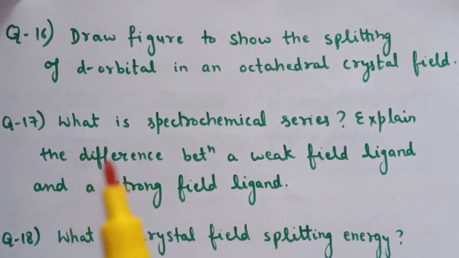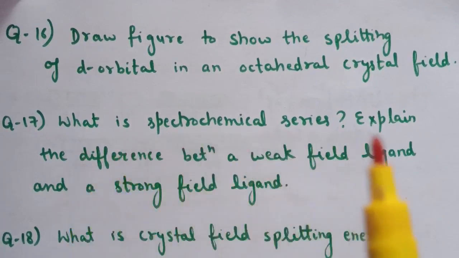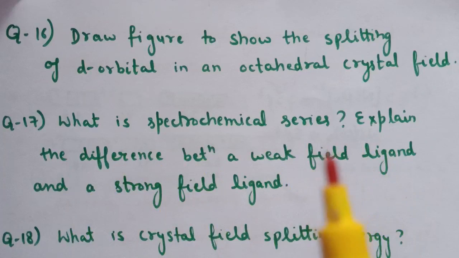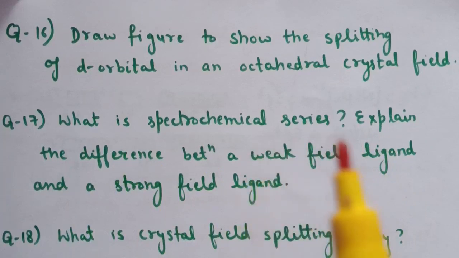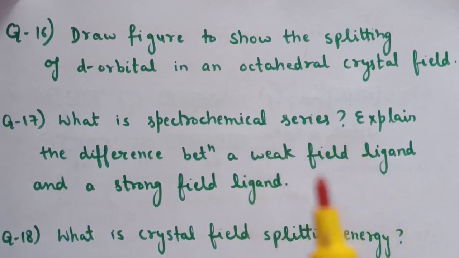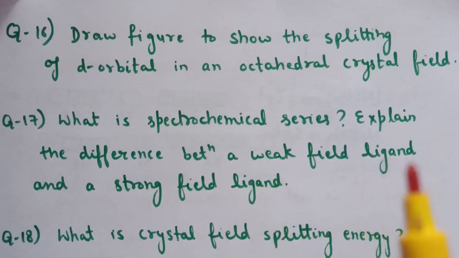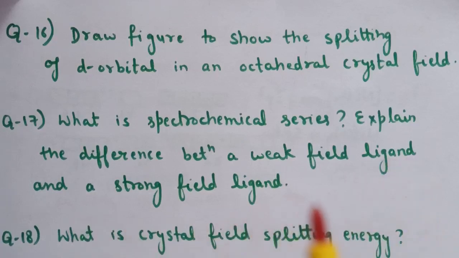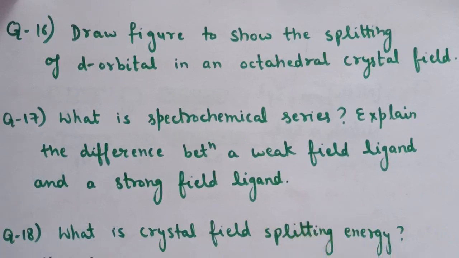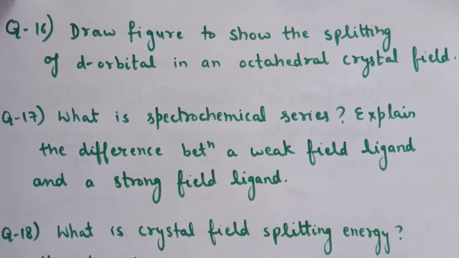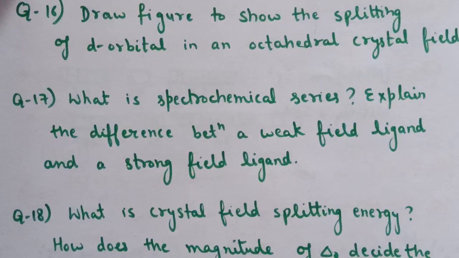So the answer for this question is, spectrochemical series is the series in which ligands are arranged in increasing order of field strength, and weak field ligand has small value of field strength and the strong field ligand has large value of field strength. For example, in case of octahedral complexes, weak field ligand has small value of delta O and strong field ligand has higher value of delta O.